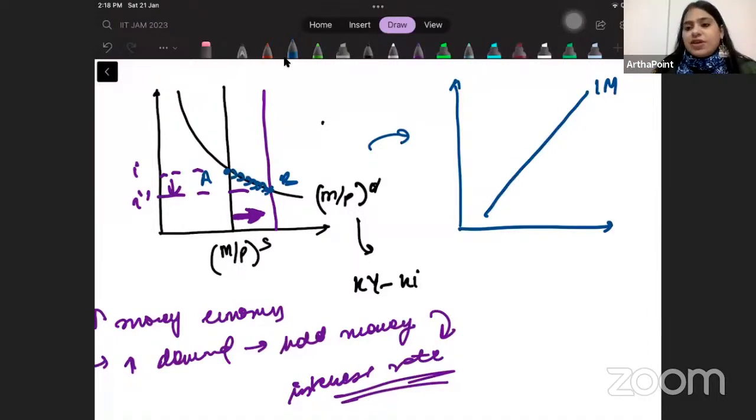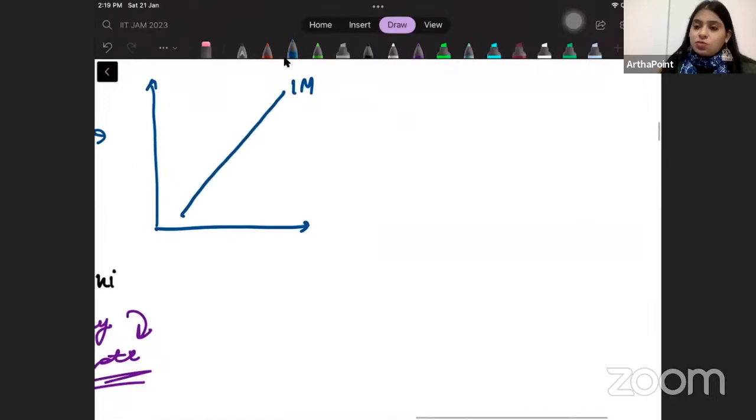If there is a liquidity trap, in such cases I can say that my LM curve will become horizontal. Or if I am already at full employment level of output, I can make my LM curve even vertical. But usually, for the money market side, we don't do short run versus long run. When we talk about AD-AS, we do short run, long run phenomena. Money market, we don't in particular do short run, long run.